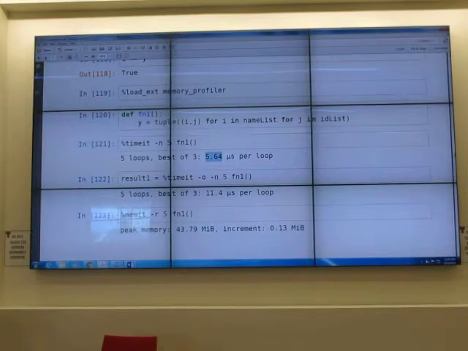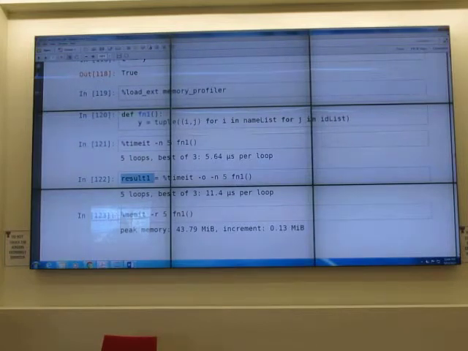If I use timeit but I want to get the result, I use dash o. So this way, it does the same thing, but it gets the output into result 1. Okay, so result 1 is like the output of the timeit function. The timeit function is used to time how long it takes to run that line. Okay, that's the timeit function.